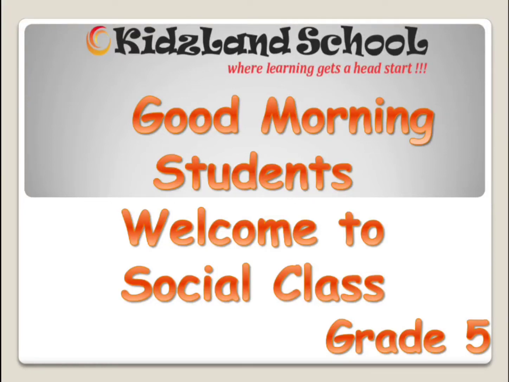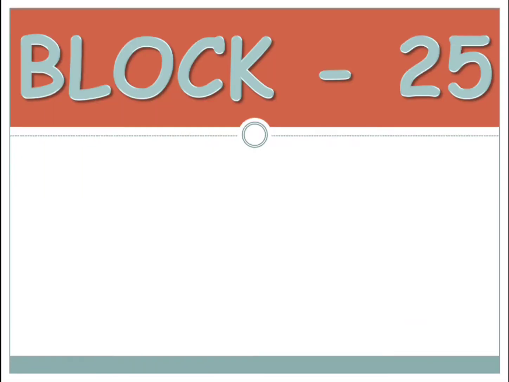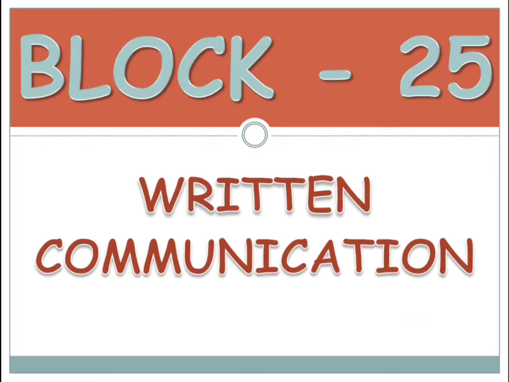So, in social, we are learning block 25, which is written communication. In this written communication, we have learned that early humans used to draw pictures on the walls of the caves so that they could communicate with the other members. After that, they started with the pictograph, where they used to draw the pictures, and then later they started the scripts, isn't it?